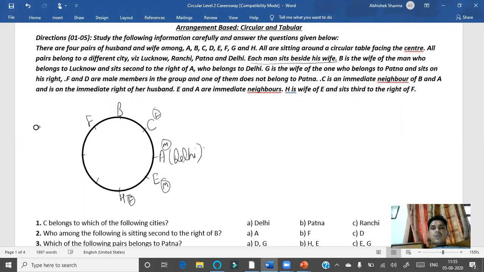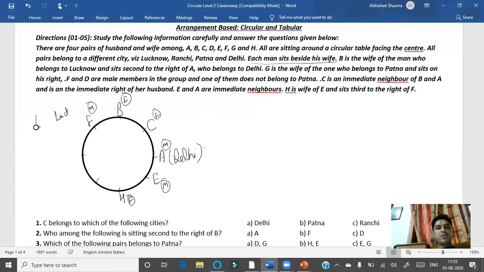So we once again study the entire question. B is the wife of the man who belongs to Lucknow. So B is the wife, which means B should be female, and this should be the husband. So I am writing male here, who belongs to Lucknow. So F belongs to Lucknow here, right?